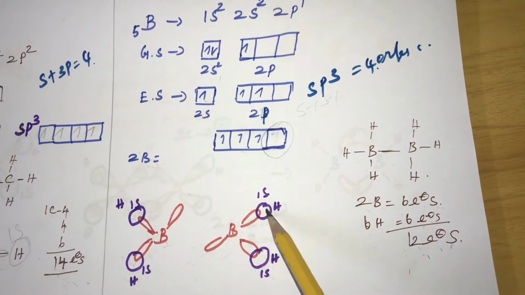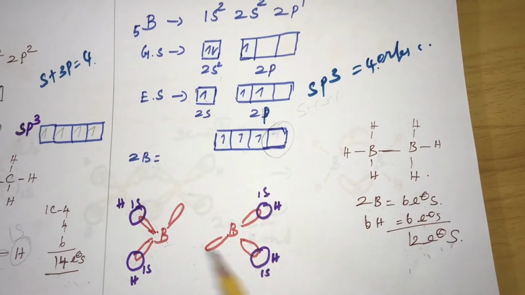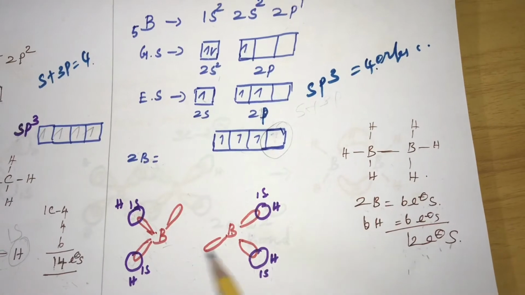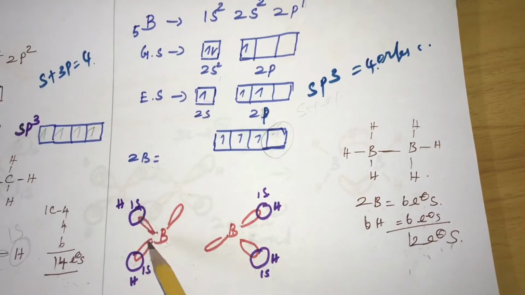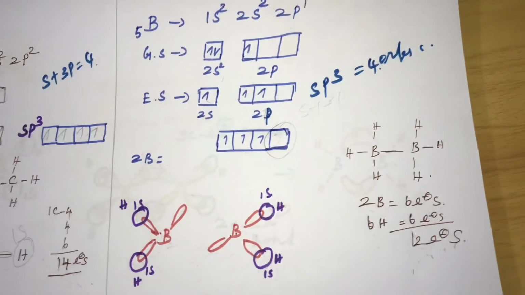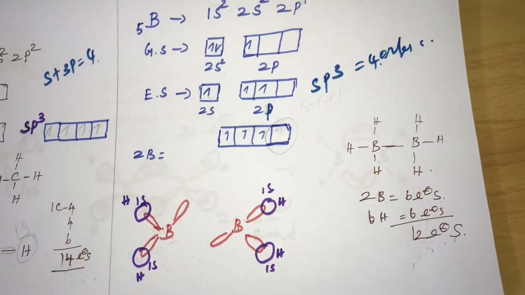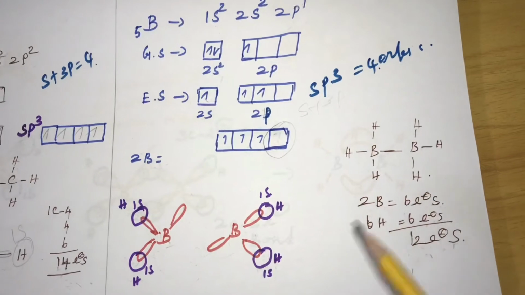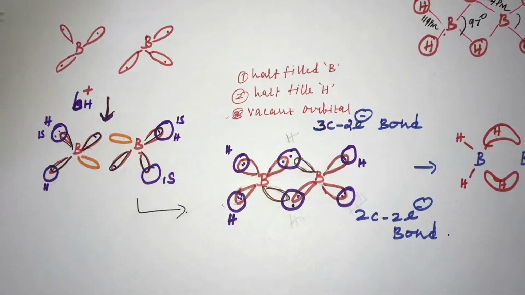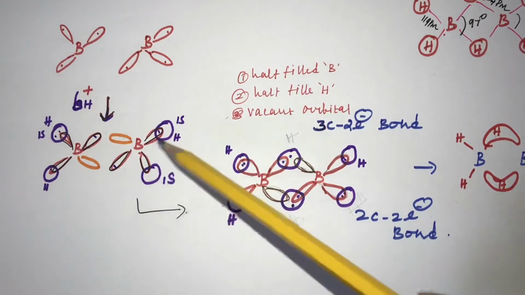Like that, two hydrogens on each boron form the terminal boron-hydrogen bonds. How the other bonds are formed, we are going to see. Here one boron atom with 3 lobes and another boron atom react with the 6 hydrogens, and the terminal bonds are formed as I already said.